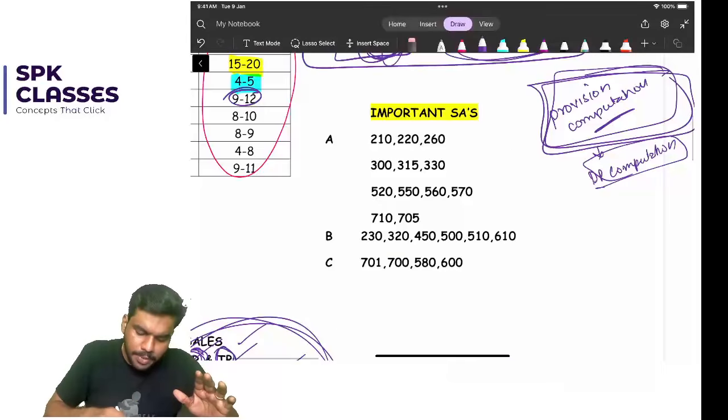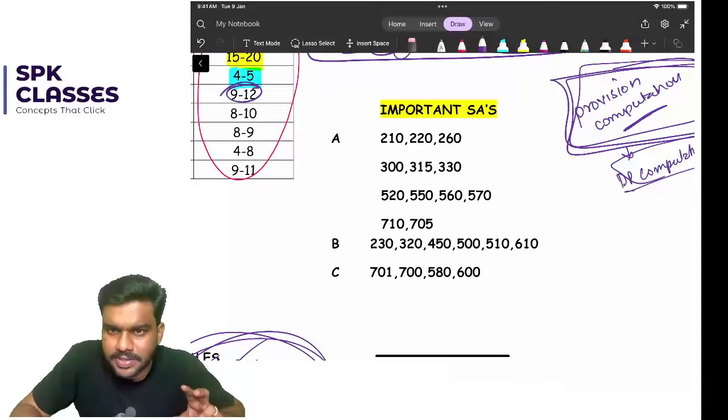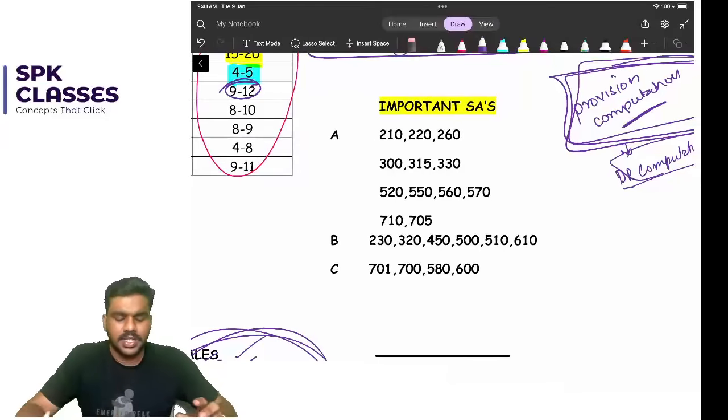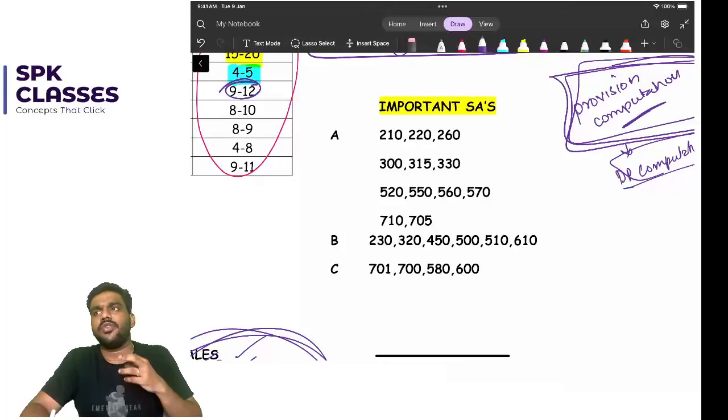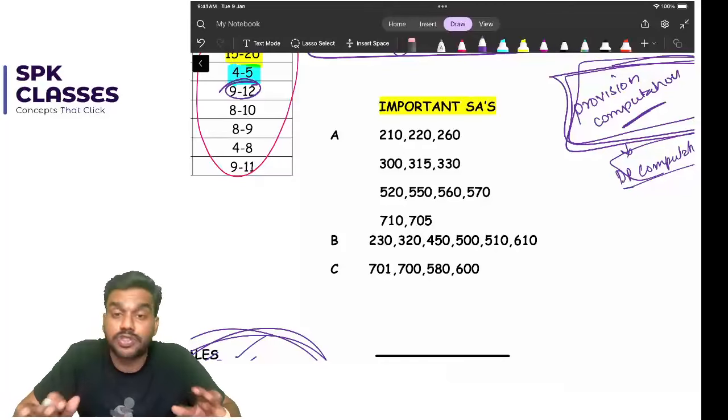Then what? Some important standards. I have marked some important standards here. What are the important standards? See, I have not covered all the standards here. These are some of the standards which I believe you are supposed to be strong, okay?